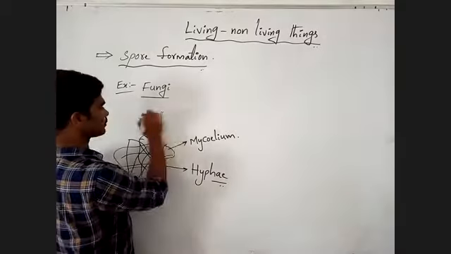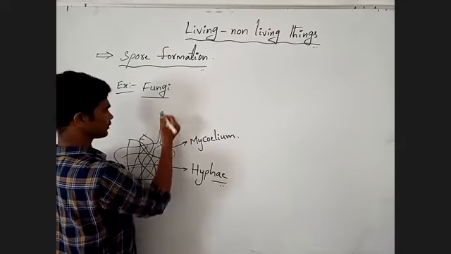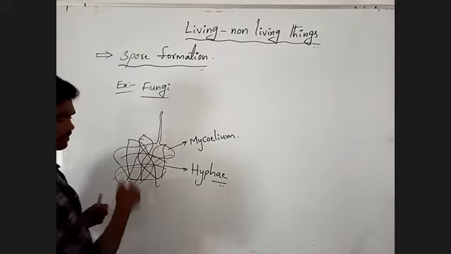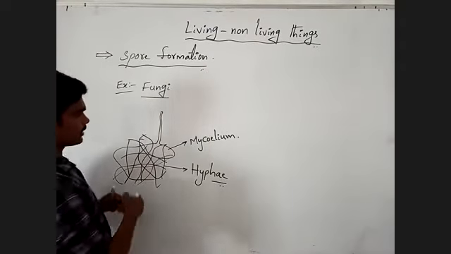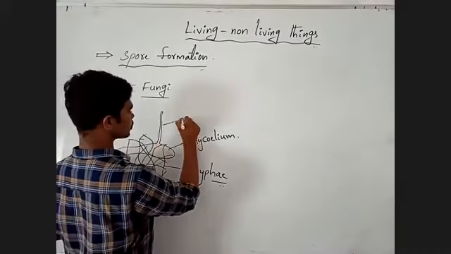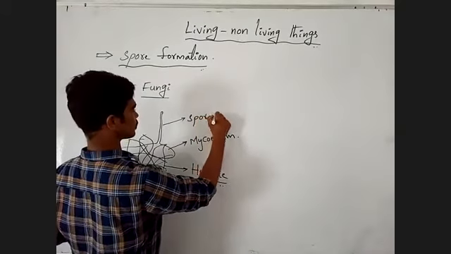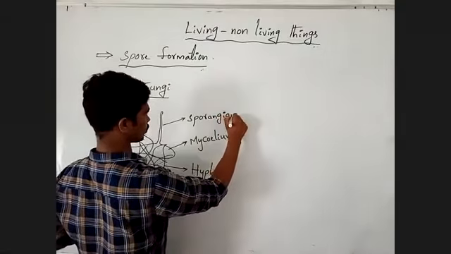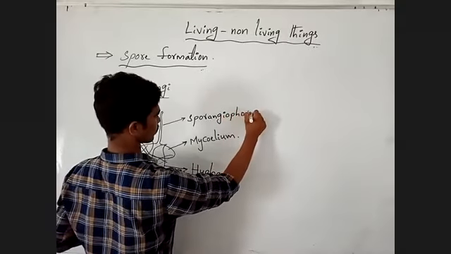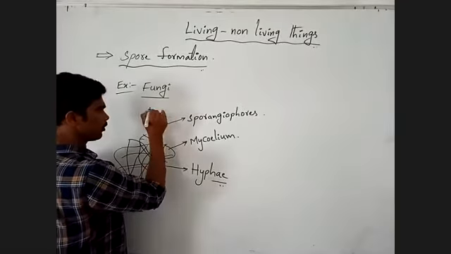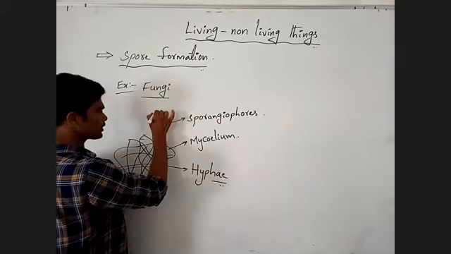These are called sporangiophores. At the tip of the sporangiophore, a knob-like structure is present.